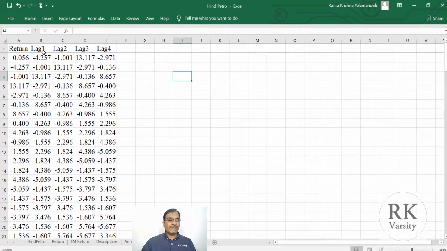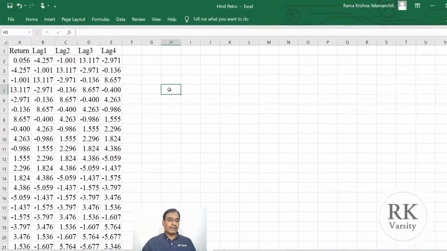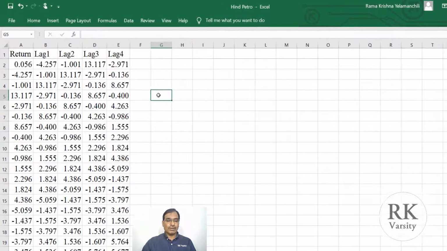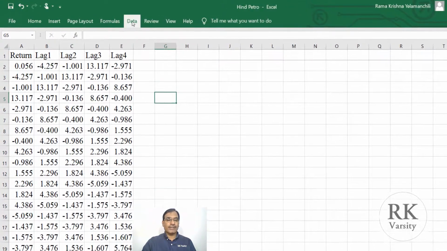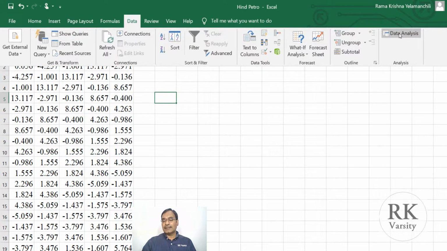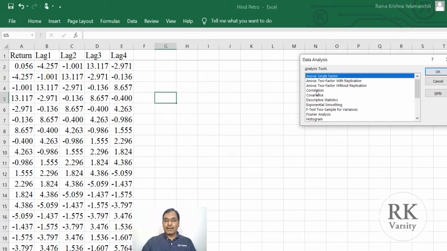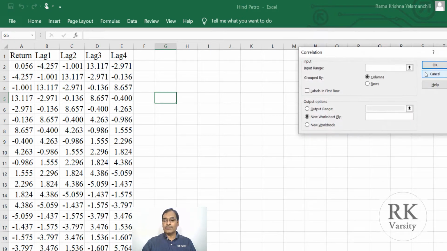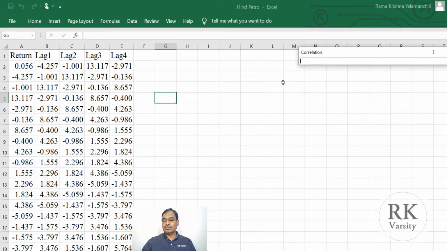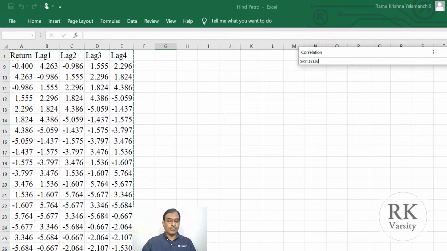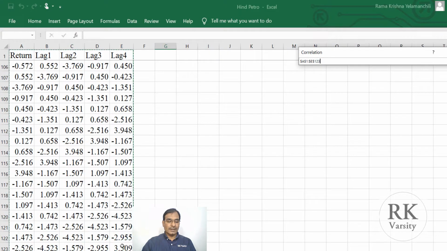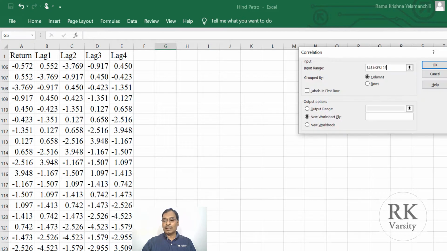Now as we have the returns and lags, we calculate the cross order correlation. To get your cross order correlation, click on Data, then Data Analysis. Here pick Correlation. Once you select Correlation, click OK. Then it prompts you to give the input range. Click on the up arrow, then select your input range. See that all the observations are selected. Then click on the down arrow.